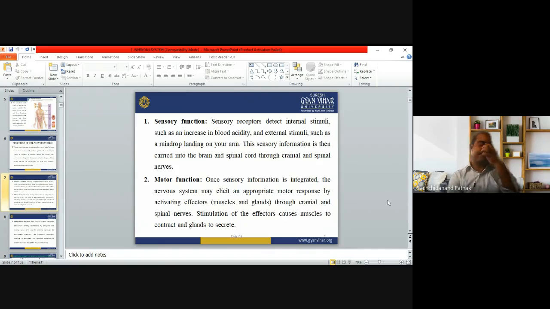Now the brain will command the heart, kindly reduce your heart rate. So the heart rate will go down, and if the heart rate goes down, blood pressure will be low. The second effector organ will be the blood vessels. The brain will command the blood vessels to dilate, by releasing some hormones, some chemicals, or by nerve impulse. When the blood vessel dilates, blood flow will go down and blood pressure will go down. So the second function was the motor function.